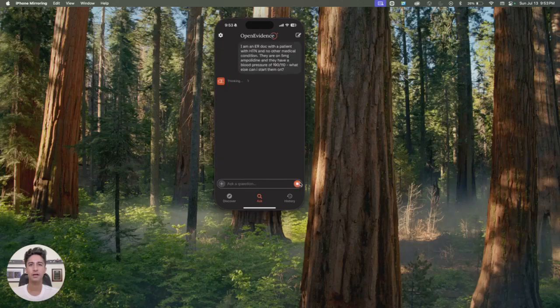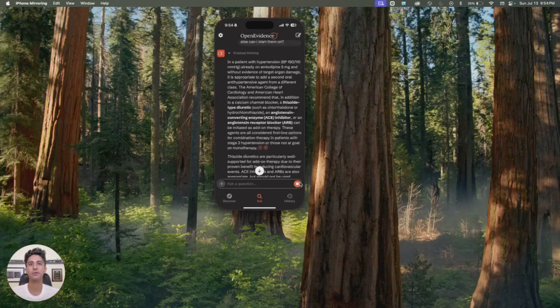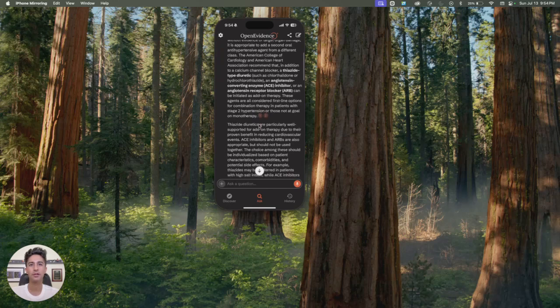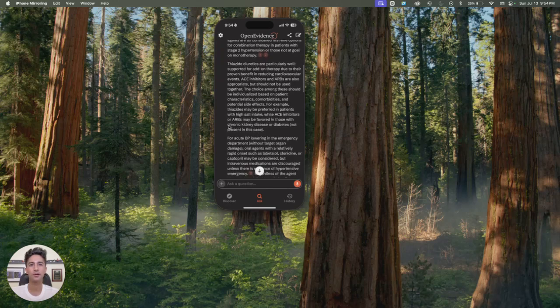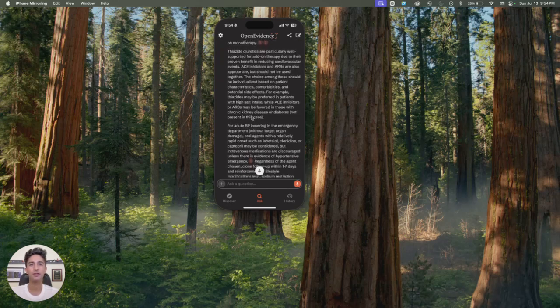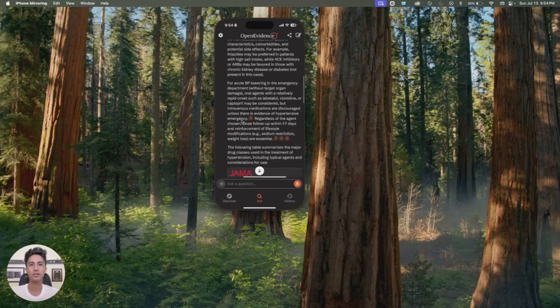I can ask it that question, and you'll see that it is thinking. It's a clean app. Like ChatGPT, very easy to use, intuitive, not very clunky. I love using it. And this is the answer it gives us, right? It is sourcing that the American College of Cardiology and American Heart Association is recommending, in addition to a calcium channel blocker, a thiazide-type diuretic such as chlorothalidone or hydrochlorothiazide, an ACE or an ARB, and then you can scroll through there, and it's talking about everything, contraindications, other things you should be taking into account.